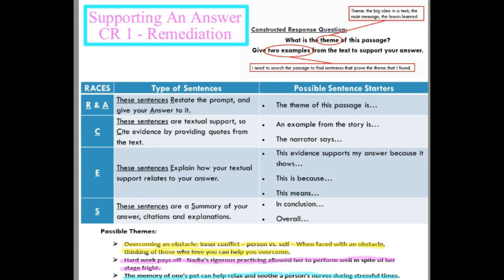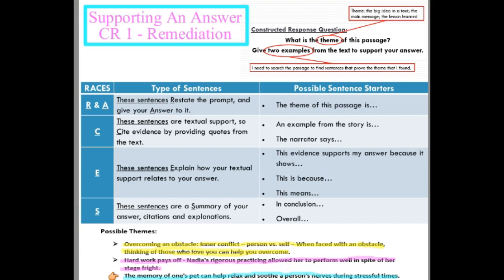If you look below here, there are some possible themes listed, which if you only lost points for supporting an answer, you probably had a theme that worked chosen. So you had that restate an answer correct. But here are 3 possible themes that I'm going to show you today how we might use different support if we were claiming each of these different themes.